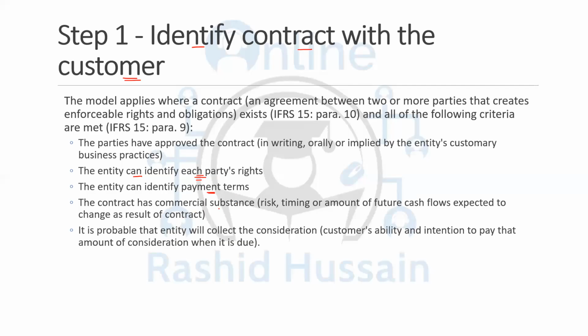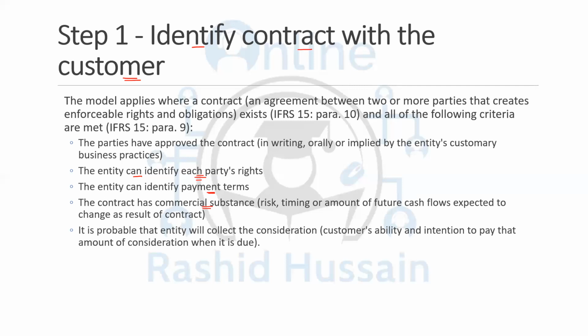The contract has a commercial substance. That means the economic reality. There should be an economic reality of the contract, which includes the risk and rewards, the timing, and the amount of cash flows it is going to generate. It is not something like gambling. It's not a gambling contract. For example, you say, I'm going to buy gold at this much amount, and you're not actually buying the gold, and you are just playing with the amount. This cannot be related to commercial substance. There's no economic reality to the contract. The contracts should have a commercial substance.